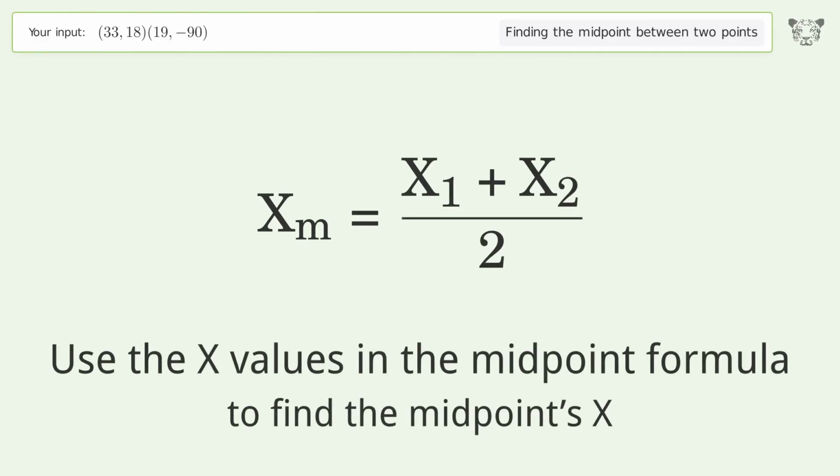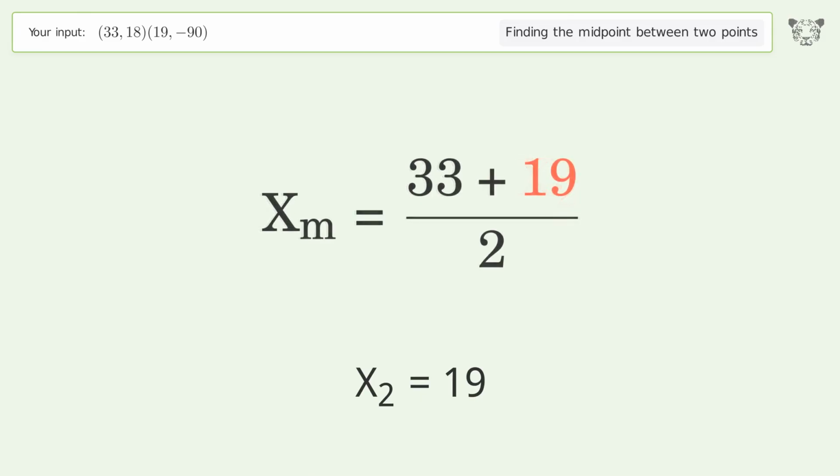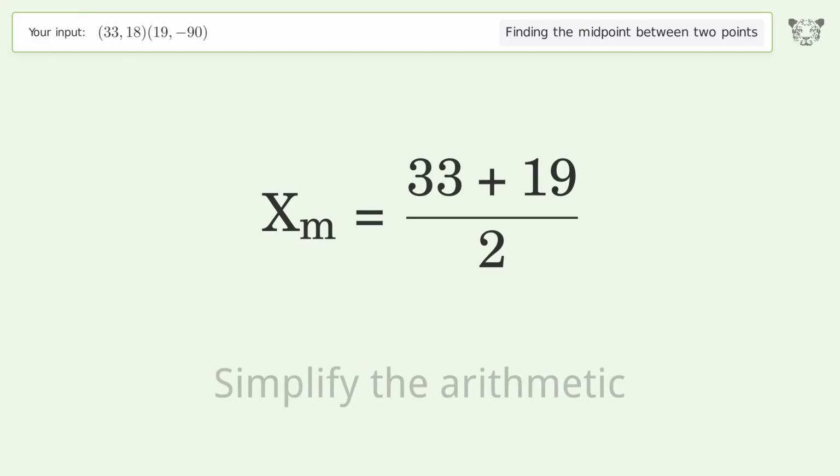Use the x values in the midpoint formula to find the midpoint's x. x1 equals 33. x2 equals 19. Simplify the arithmetic.